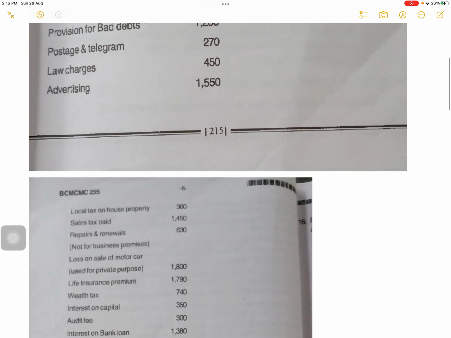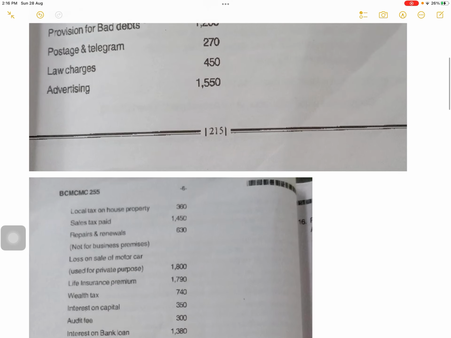Sales tax paid allowed, repairs and renewal, this is not for business, so repairs and renewals 630. Loss on sale of motor car, it is private, so 1,800. Loss on sale of private car which was not used for business, so it will not come here.